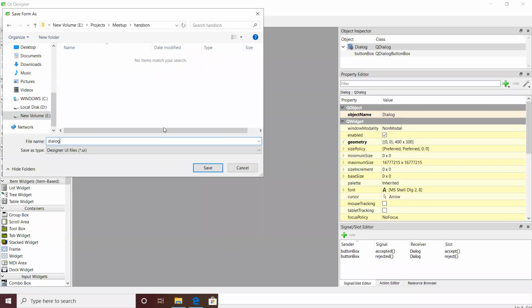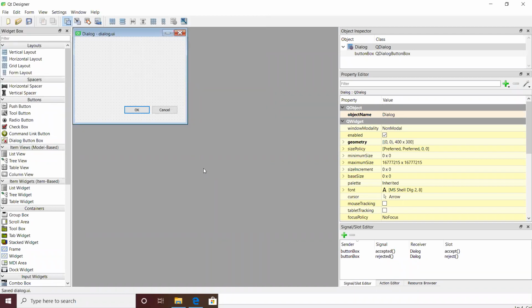Yeah, I have saved this as dialog.ui, and maybe we can use this user interface from our PyQt application.